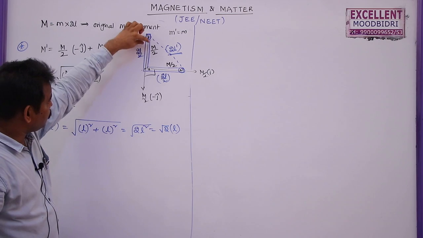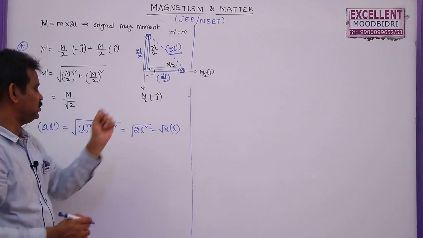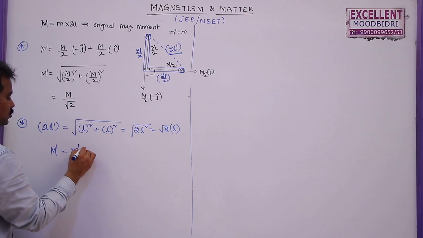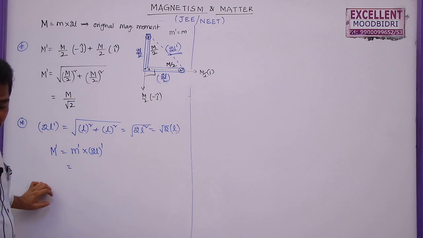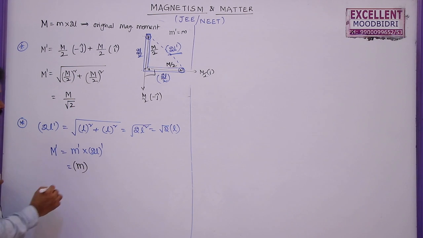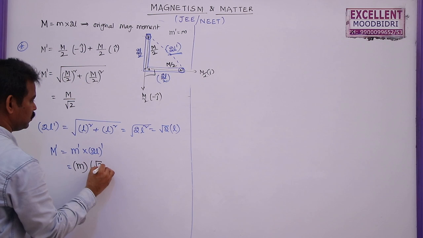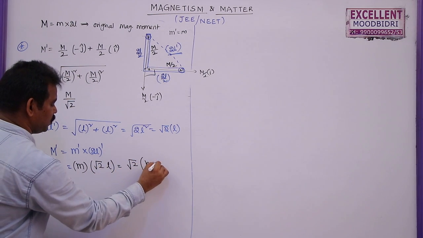As the area of cross section is not changing, magnetic pole strength remains same. So m dash can be written as new pole strength into new magnetic length. The new pole strength remains as the old pole strength only. Why? Because there is no change in the area of cross section of this one, and the new length is root 2 L. So this will become root 2 into mL.